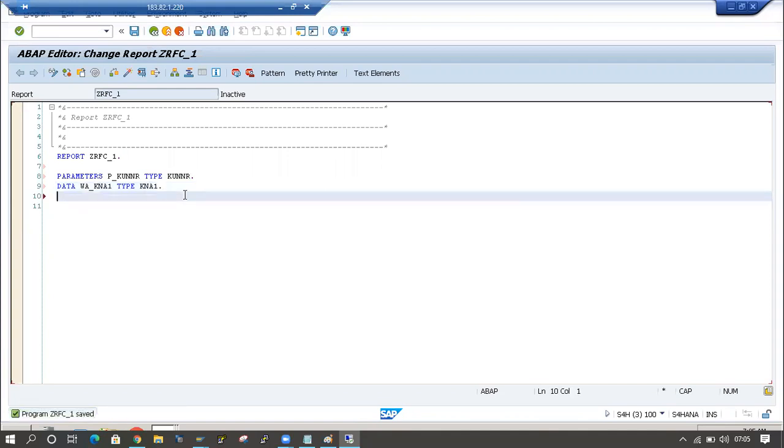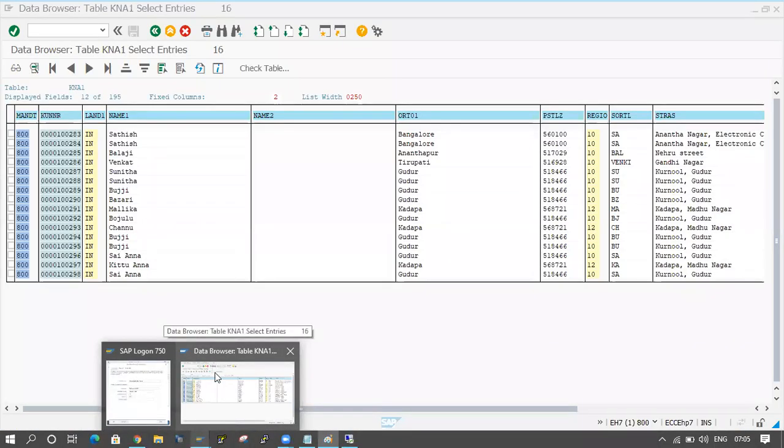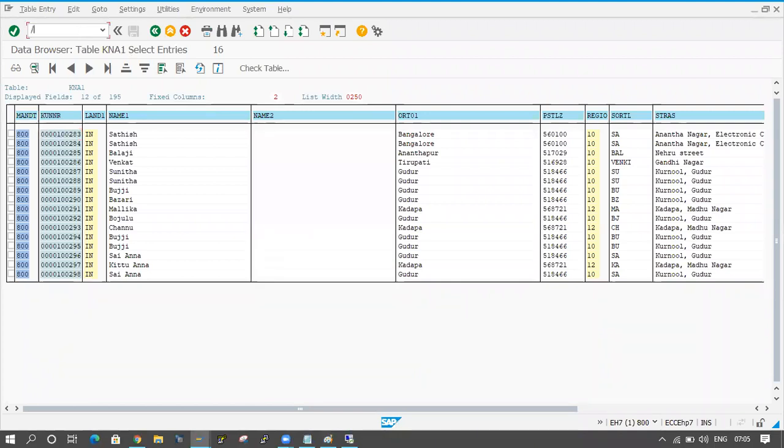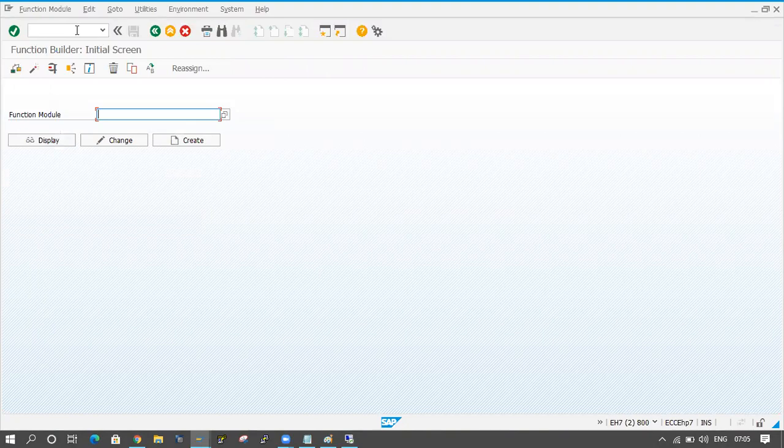Now I will go to the ECC system. I will create one function module here. I am providing the function module name, a customer-related name, and clicking on the create button.